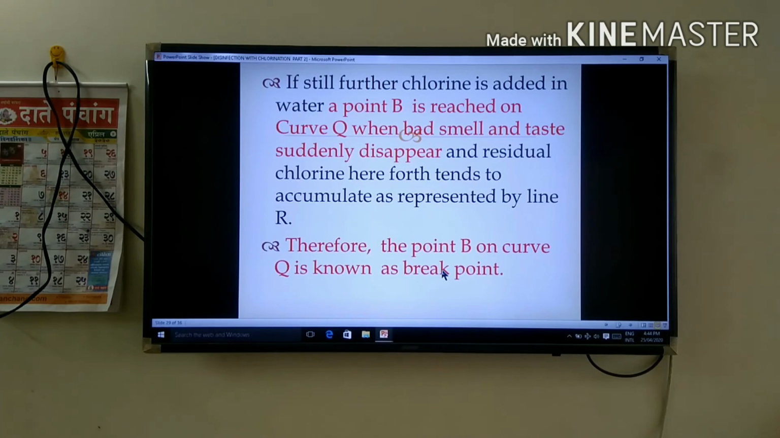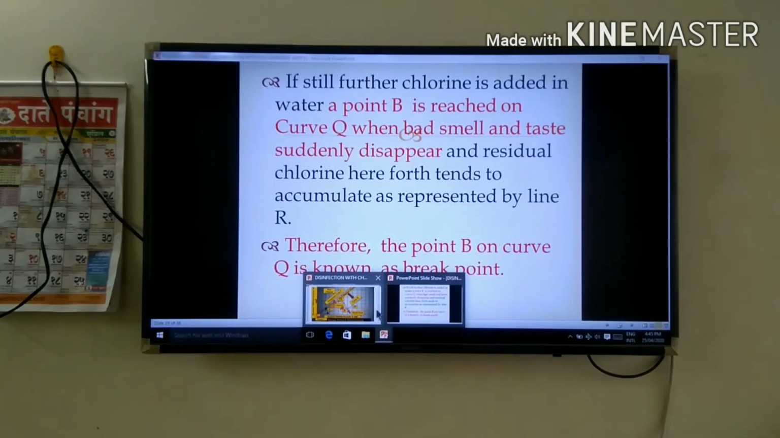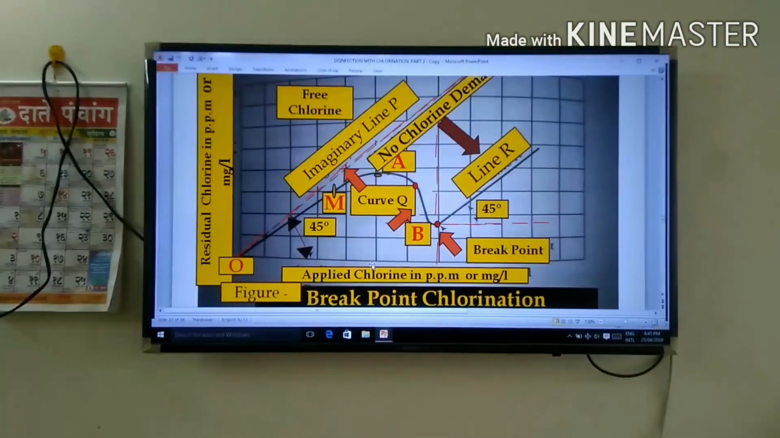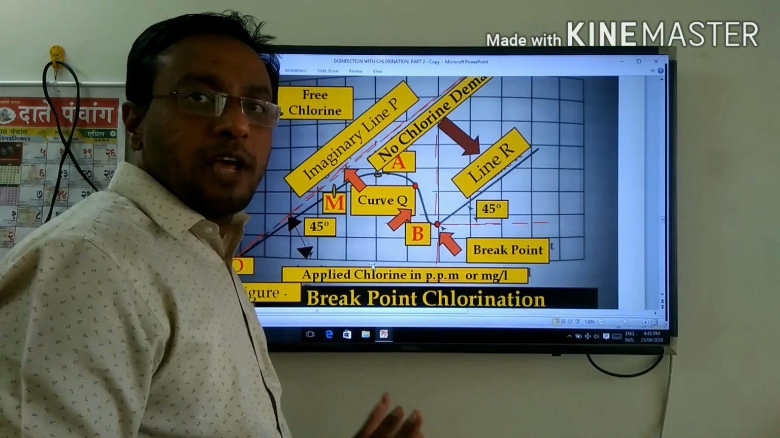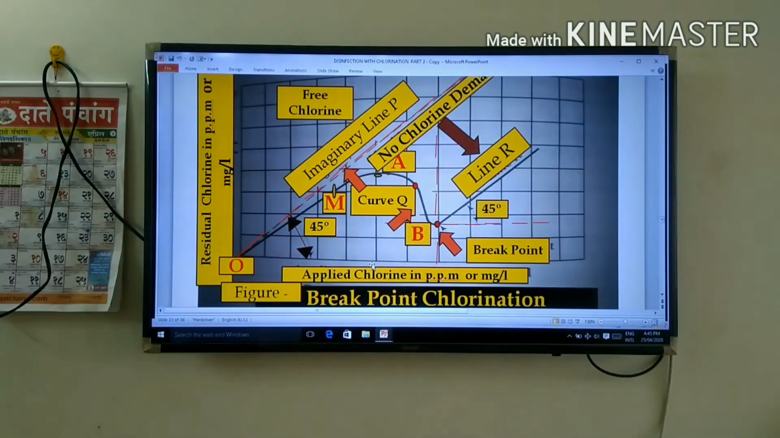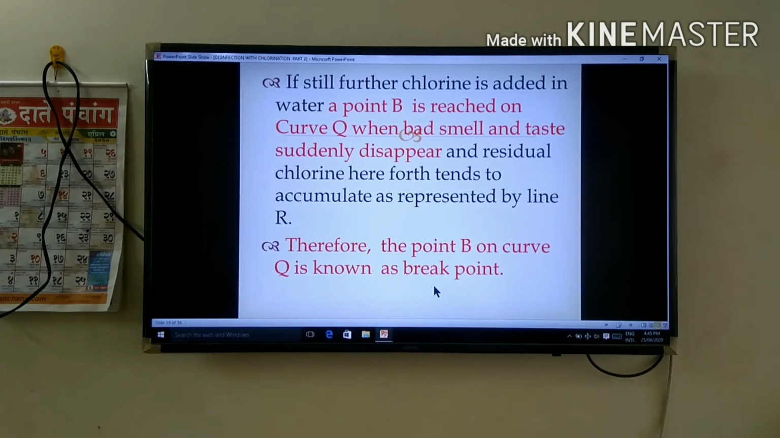If still further chlorine is added to water, a point B is reached on curve Q when bad smell and taste suddenly disappear, and residual chlorine therefore tends to accumulate as represented by line R. That means your bad smell and odor at this point B will fully disappear, not available at this point. Therefore, the point B on curve Q is known as the break point.